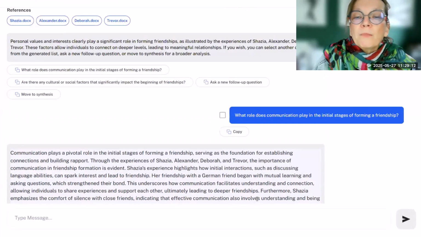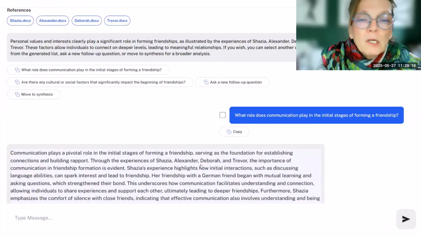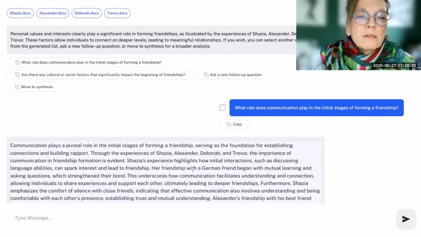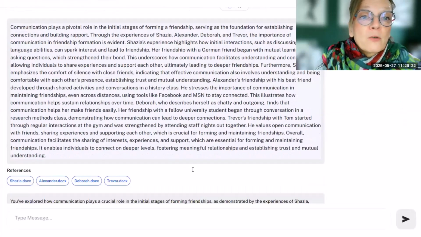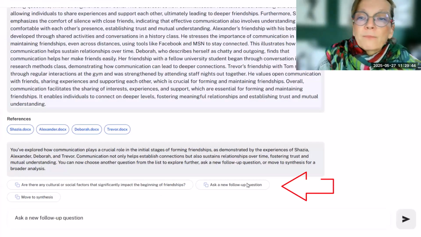If you're more advanced already, or want to play around with prompting, you can also add a little bit more on how the format should look. Otherwise, it picks its own format. So again, we get some high-level summary here, but now let me pick that option here, so you can see what happens.